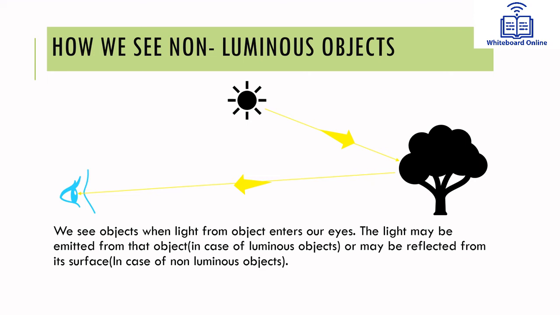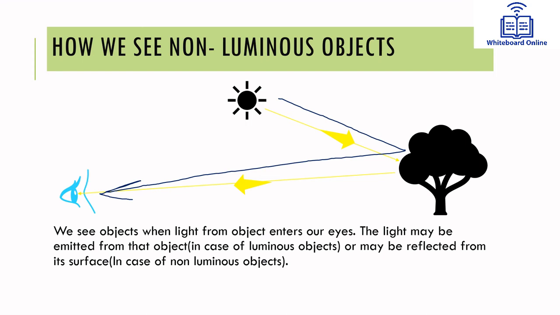This is not possible for a non-luminous object, but there is another way to see an object. What is that way? The light from a luminous source should reflect from the surface of that object to the eyes of the viewer to make it seen.